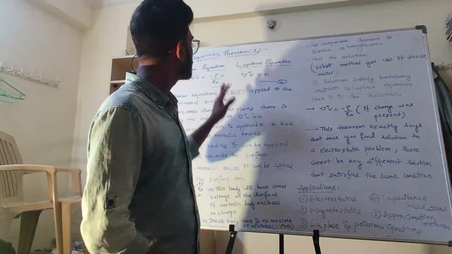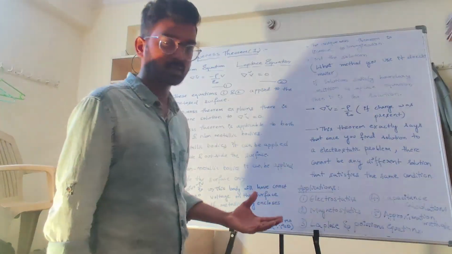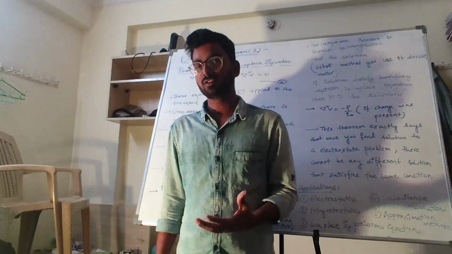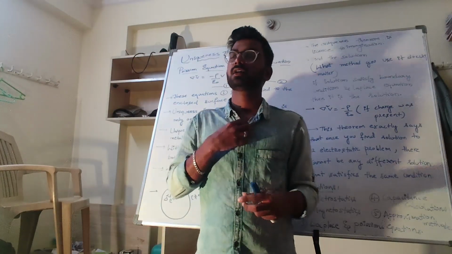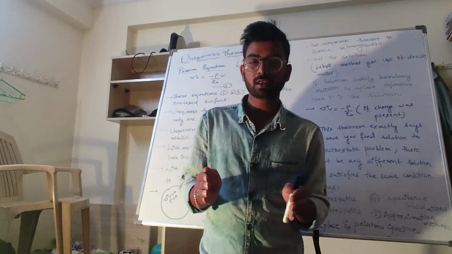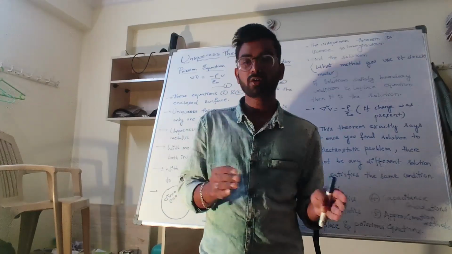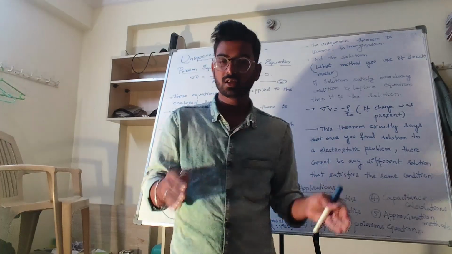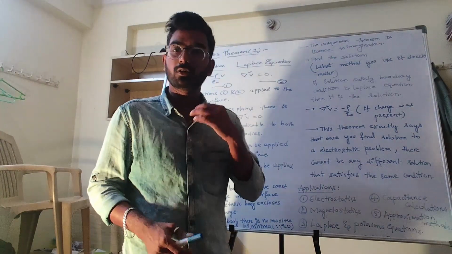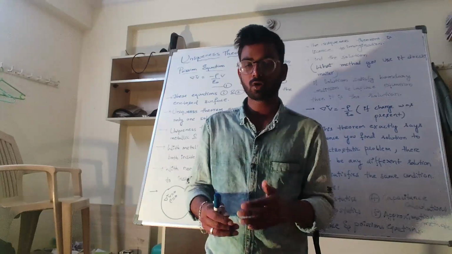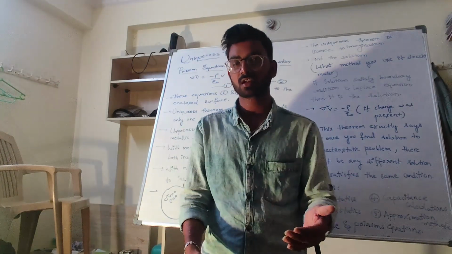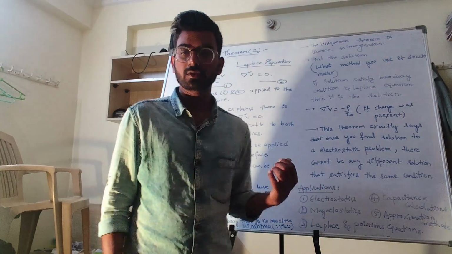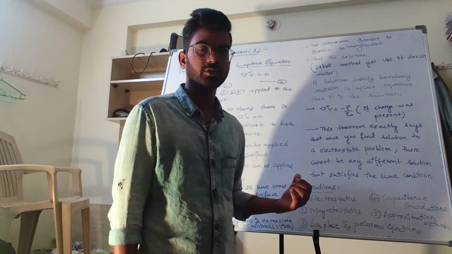But coming to here, I am discussing the uniqueness theorem in electrostatics. So in electrostatics, why are we using the uniqueness theorem? Because in solving problems, if you come across Laplace equations or Poisson's equations, to find the potentials in a surface, or you are given a charged body, and you want to find the potential inside the conductor, outside the conductor, or on the surface of the conductor, this uniqueness theorem is used.